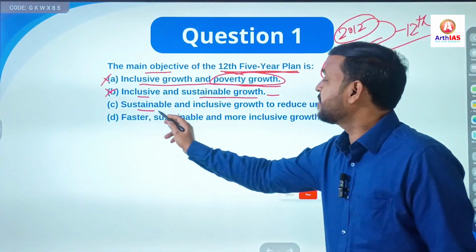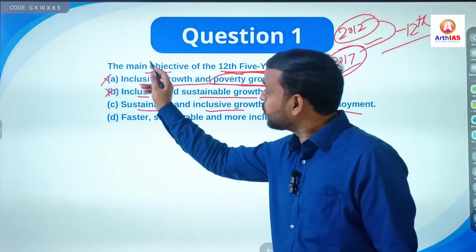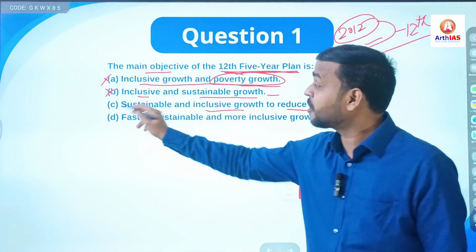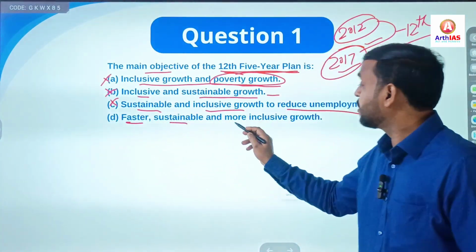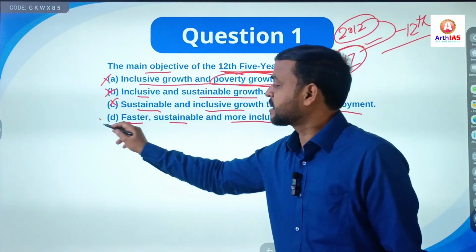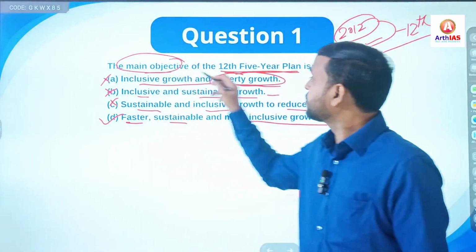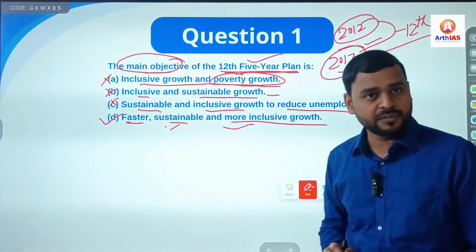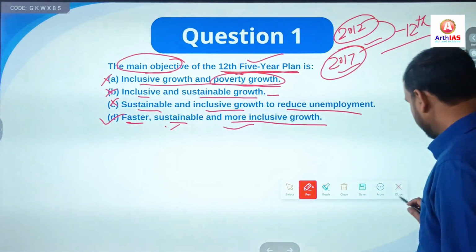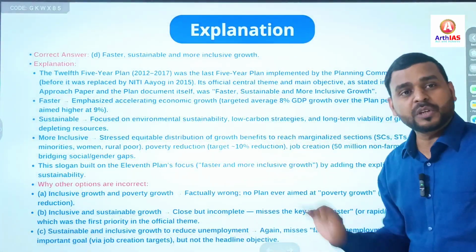Next, sustainable and inclusive growth to reduce unemployment. This is also close to the main objective but not the main objective. Last option, faster, sustainable and more inclusive growth. Yes, this is the right option. The main objective of the 12th 5-year plan was faster, sustainable and more inclusive growth. Clear? So here is the explanation. You can pause the video and read.